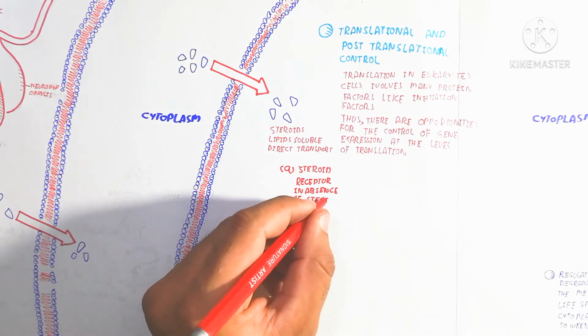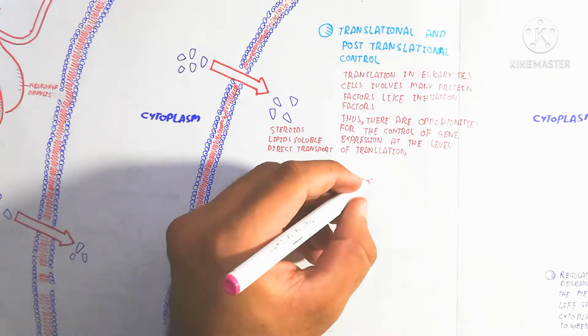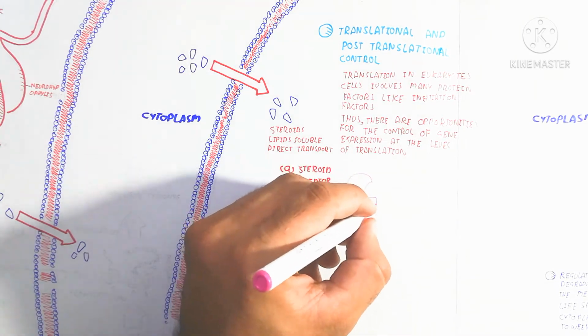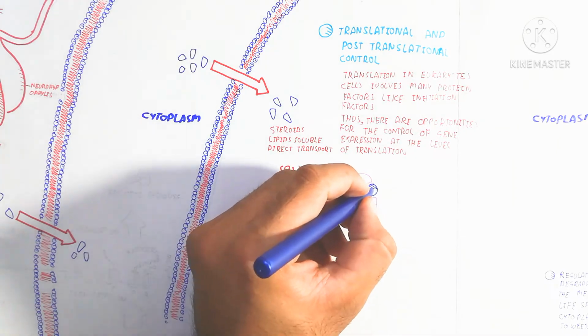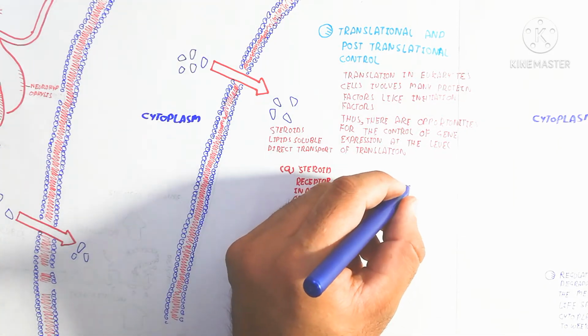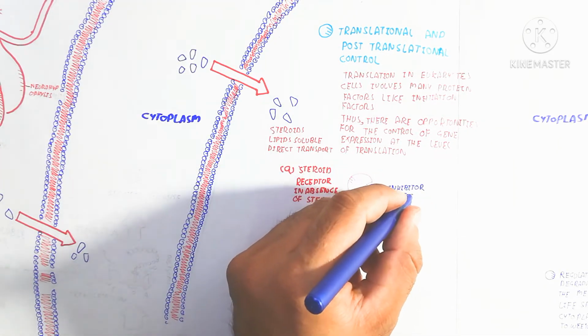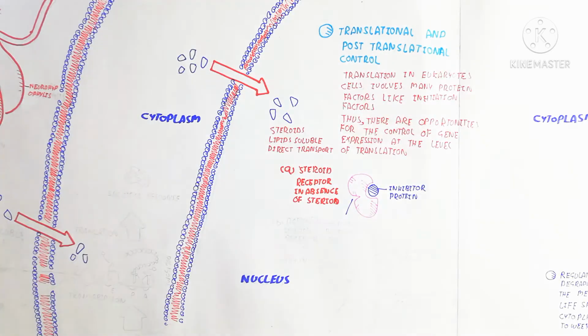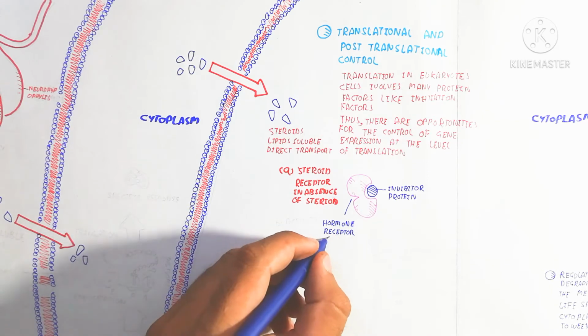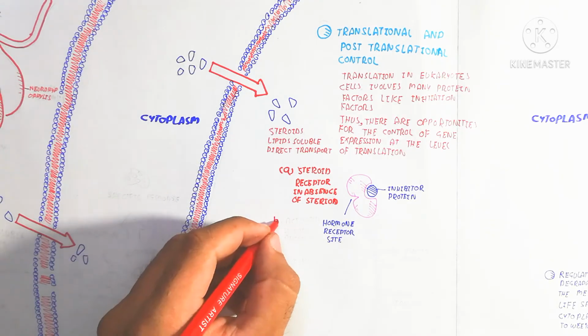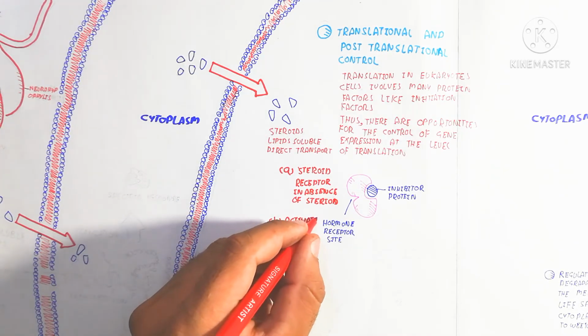That means the lipid-soluble steroid is transported directly into the nucleus, and here is the steroid receptor in the absence of steroid. In the absence of steroid, an inhibitor protein is bound, and the hormone receptor site is here.